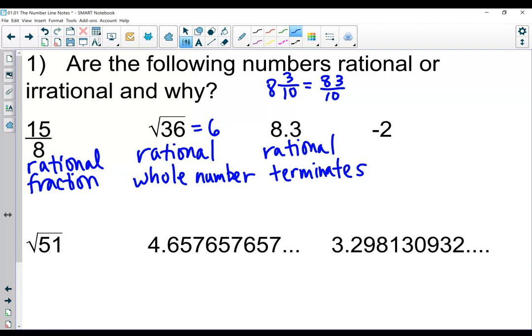83/10. My last number, -2, is an integer. So that's going to be rational as well. I can take any integer and put it over 1. Now I have a rational number. So it's rational because it's an integer.